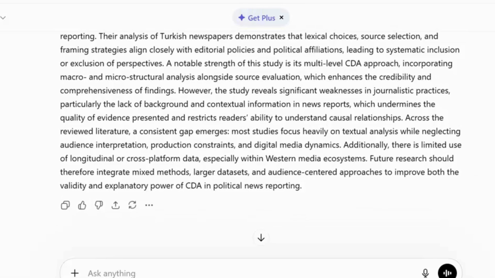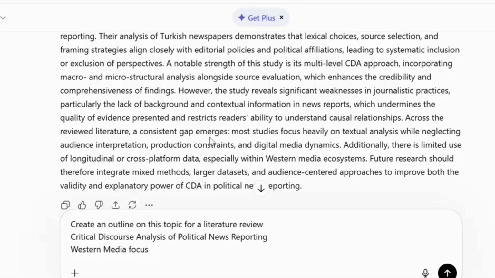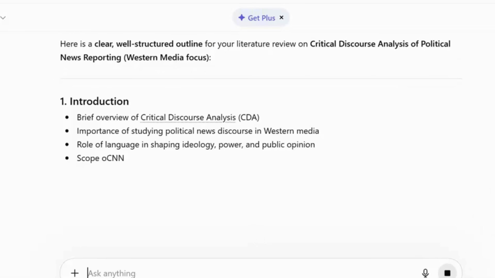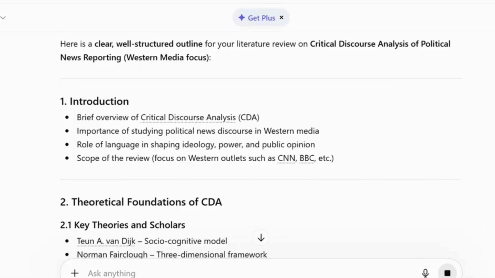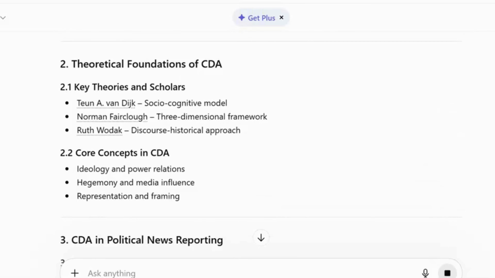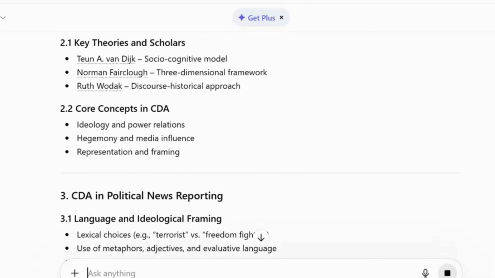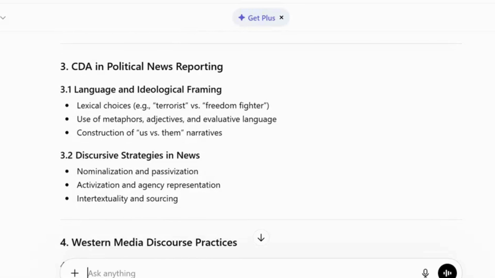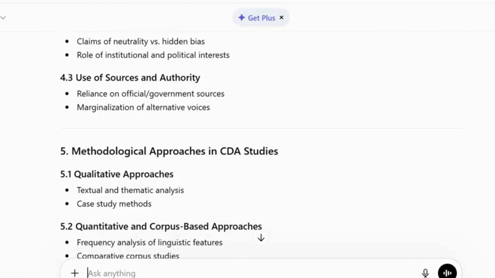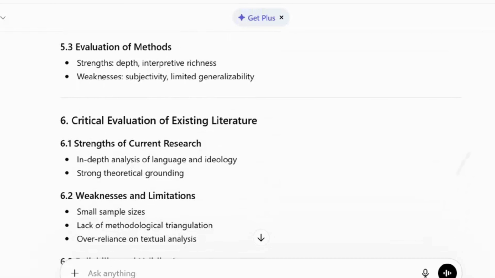Before even starting a literature review, it is important that you have an outline. You can use a prompt like this: create an outline on this topic for a literature review, then add your topic, such as critical discourse analysis of political news reporting with a Western media focus. It gives a detailed outline like theoretical foundations of CDA, discursive strategies in news, objectivity versus ideology in Western journalism, methodological approaches in CDA studies, and more. This heading and subheading structure will help you find articles more easily.